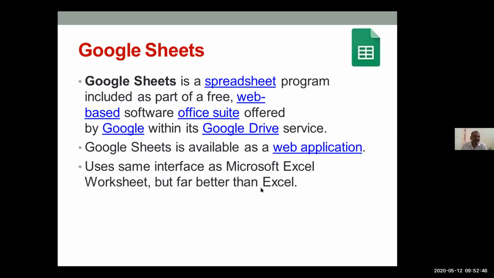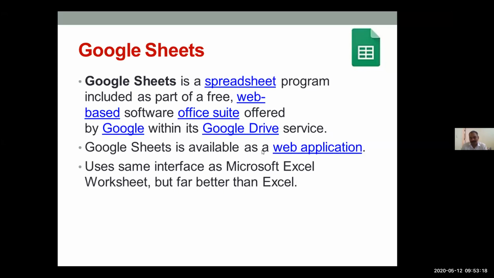So now the second one is the Google Sheet. Google Sheet is a spreadsheet. This is just like the MS Excel program, which is included as a part of the free web-based software Office suite offered by Google within Google Drive, and this is open source. As discussed earlier, Google Docs, Google Forms, and Google Sheets are open source software available. We can use them